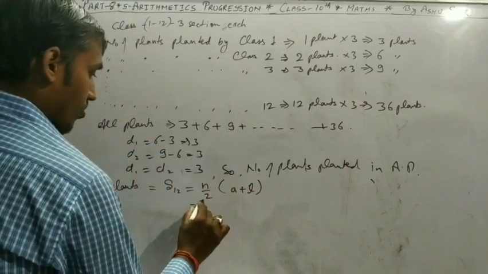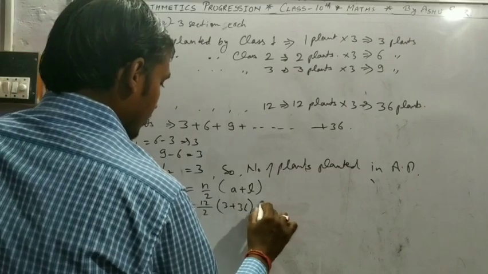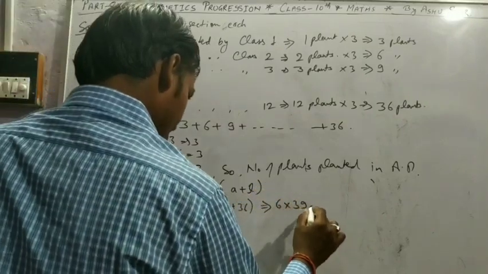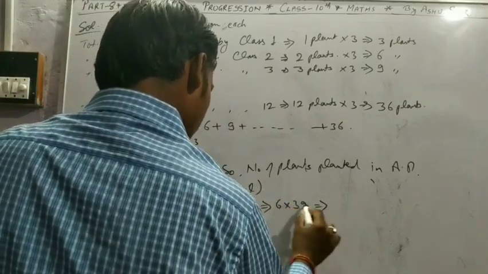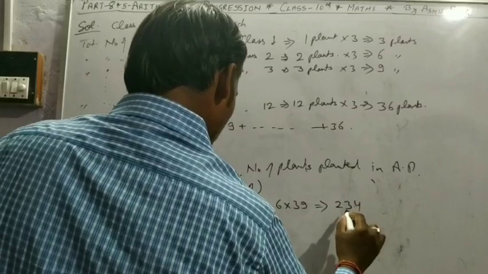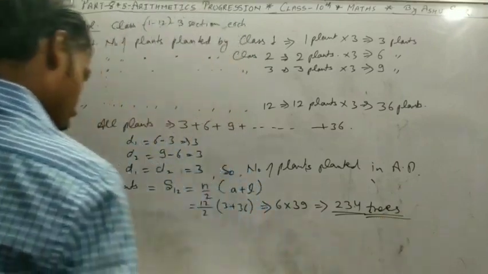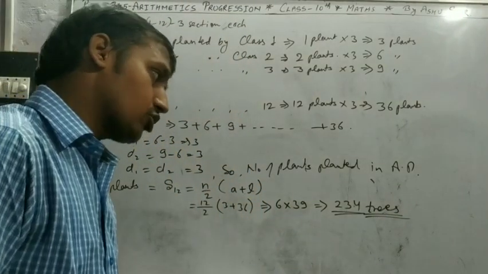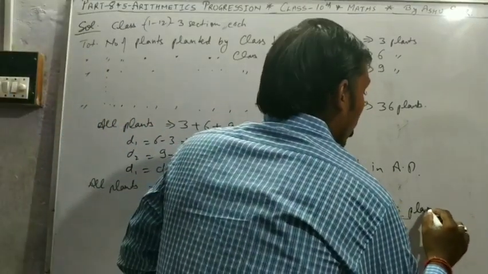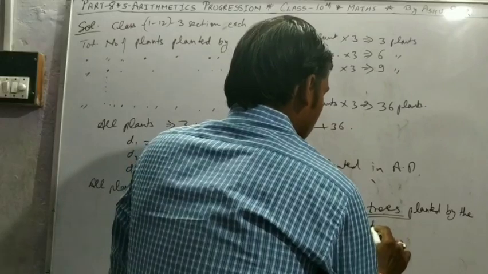So that is 12 by 2 into 3 plus 36, which equals 6 into 39. 6 into 39 is 234. So 234 trees will be planted by the students. 234 trees are planted by all the students.